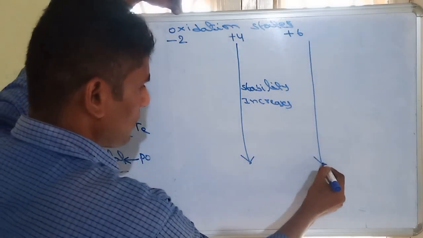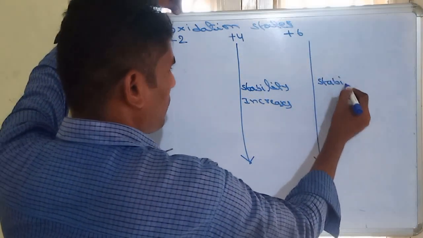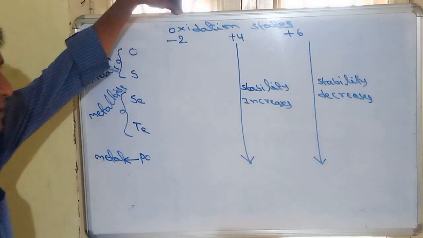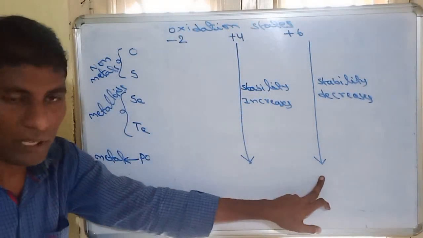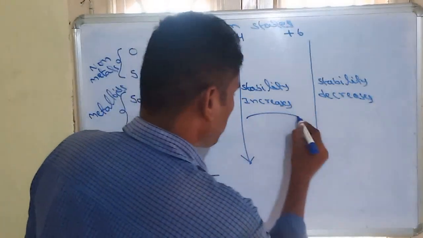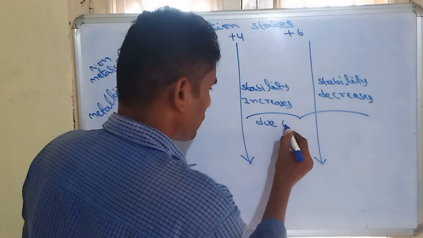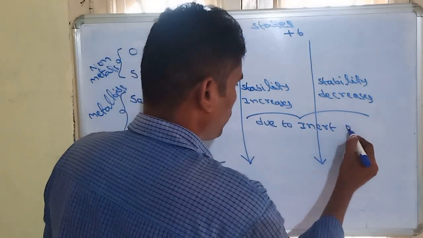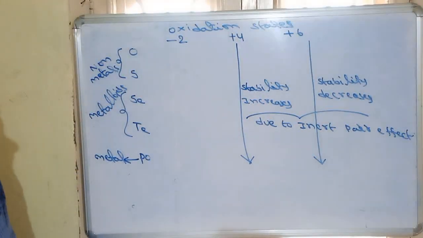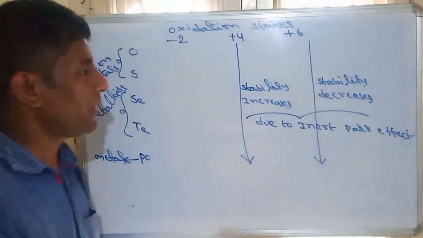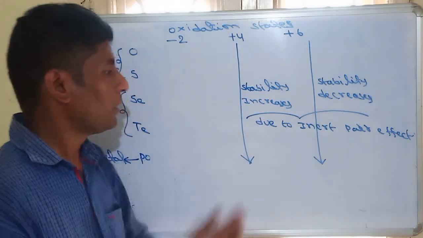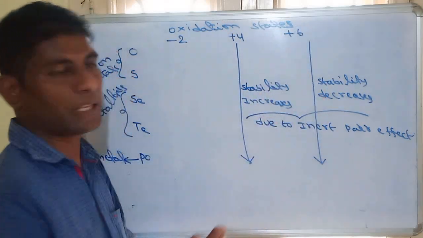In +6, moving from top to bottom, stability decreases. +6 oxidation state stability is decreasing, +4 oxidation state stability is increasing. The reason for both is the inert pair effect. All of you know what the inert pair effect is. Because of this inert pair effect, the stability of +4 increases from top to bottom and +6 decreases from top to bottom.